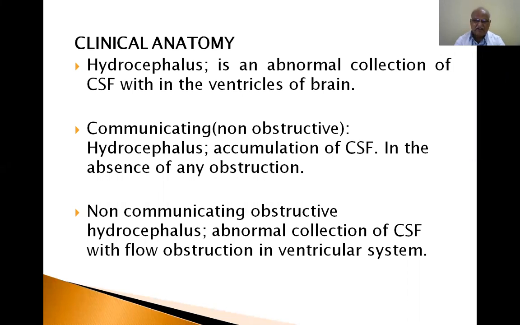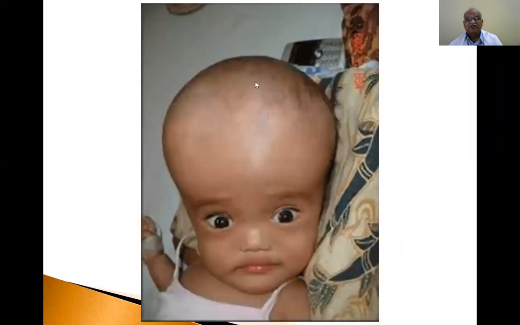So this is the explanation of non-obstructive, communicating. The other type is non-communicating, obstructive hydrocephalus, an abnormal collection of cerebrospinal fluid with flow obstruction in the ventricular system. Here there is no defect in production and no defect in absorption, only obstruction. This leads to abnormal dilatation of the ventricular system. This is the diagram of hydrocephalus.